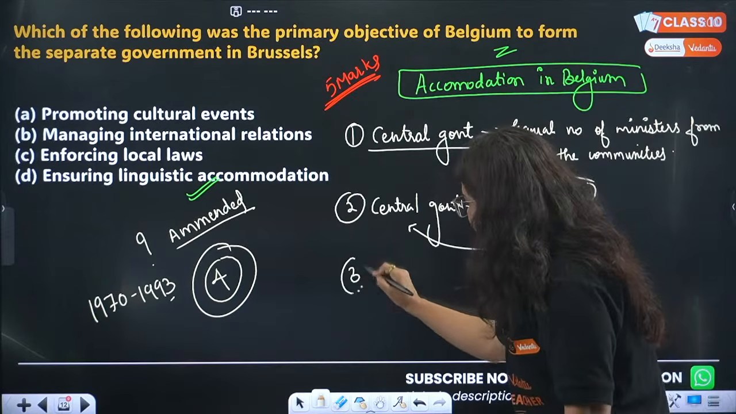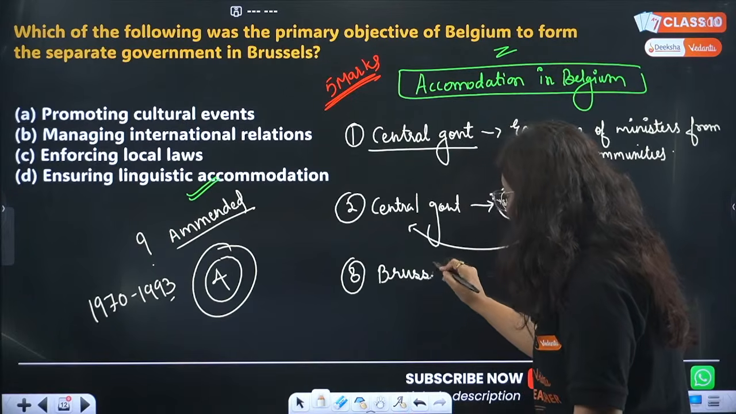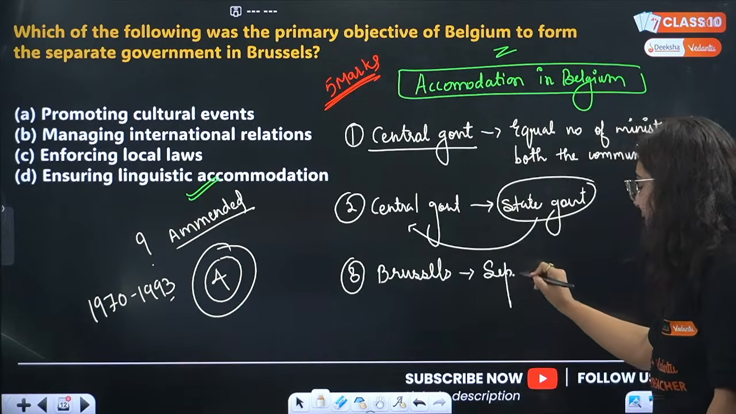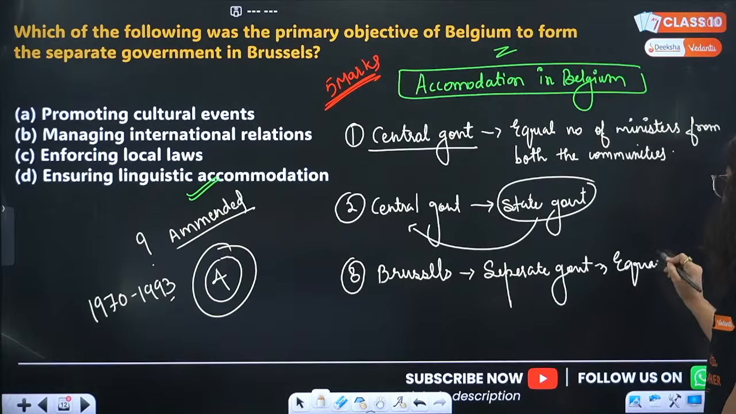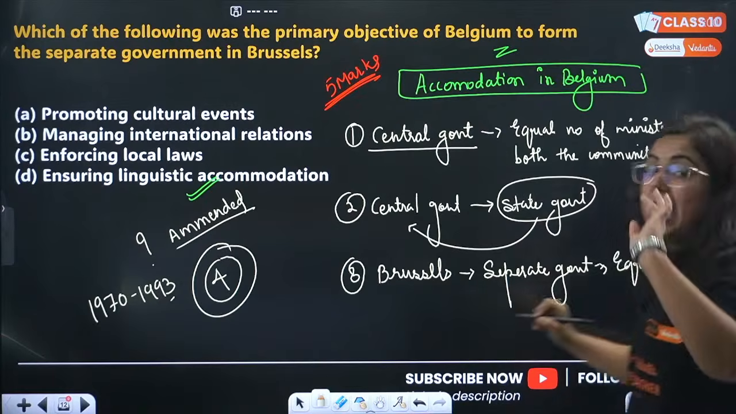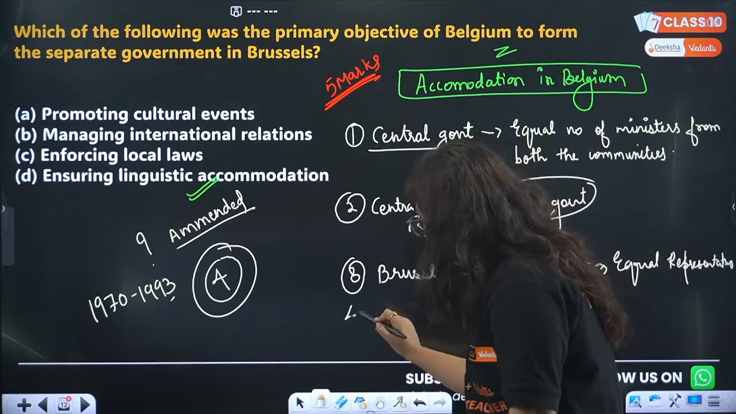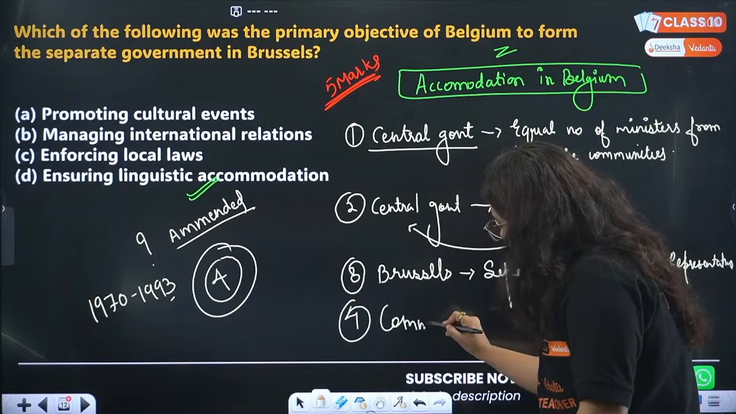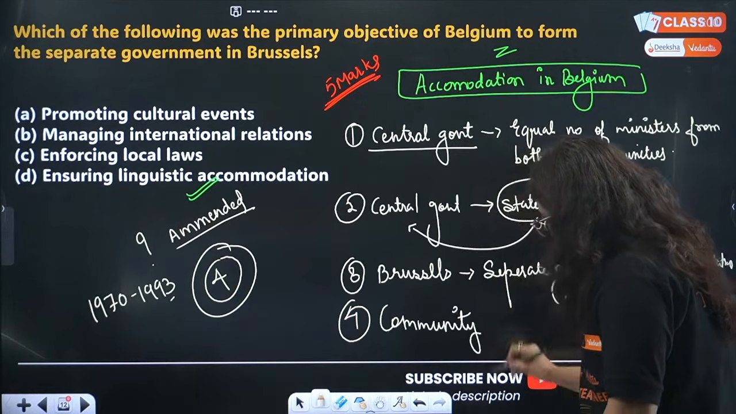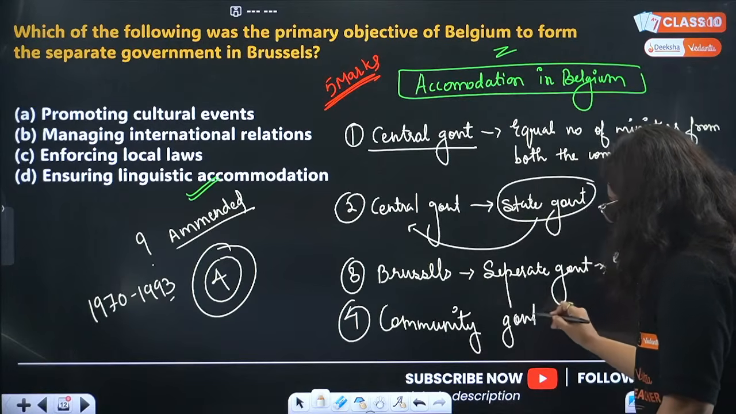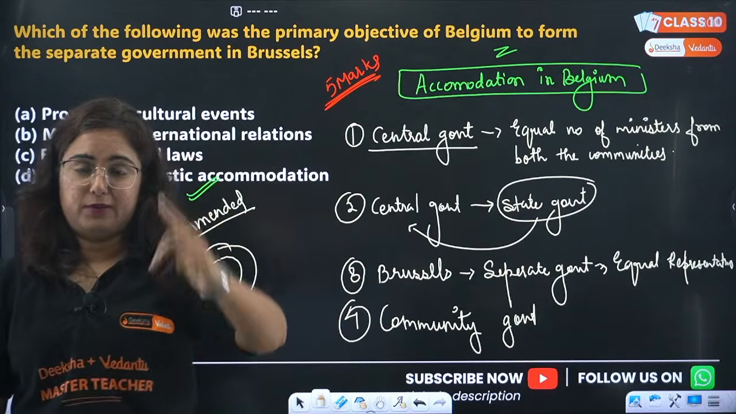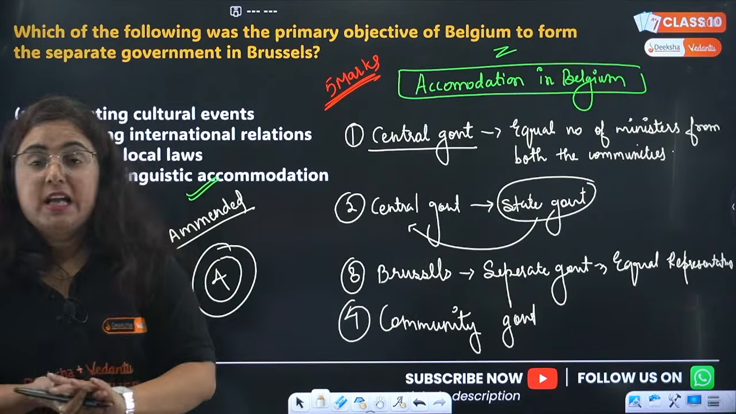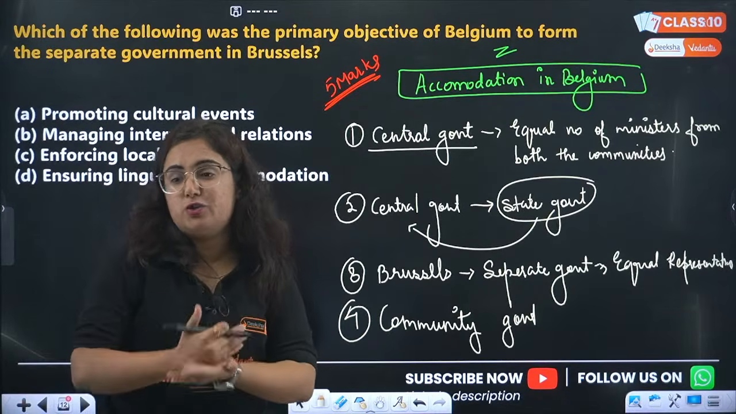Okay, so the third is in the capital city of Brussels. Again, pay attention. A separate government was made. Here also they focused upon equal representation from both the communities. And the last and very, very important one is that there will be a separate community government from all the 3 communities, Dutch, French and Germans. They are going to make laws regarding their language, education and culture.